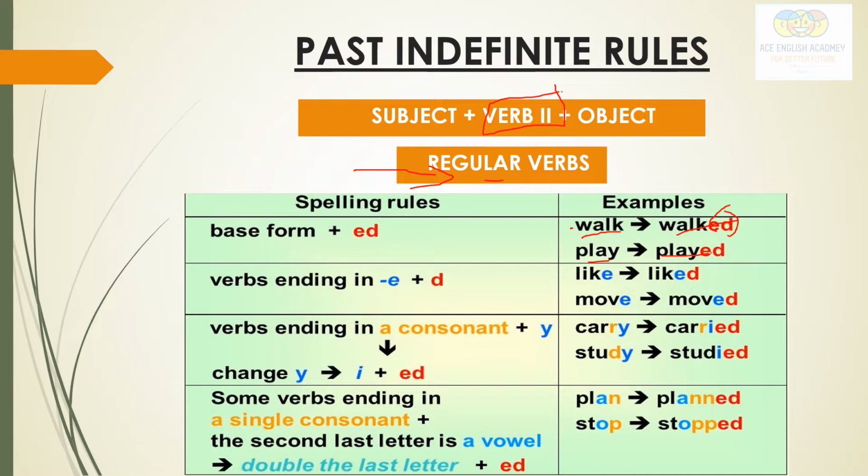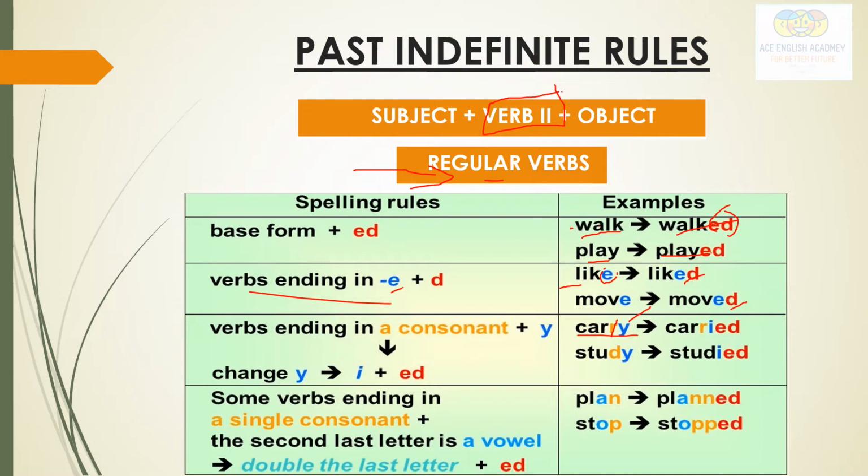See here, verbs ending in e. Any verb which ends with e, we just have to add d, like move, we just added d. Verbs like carry, in which the second last letter is a consonant and the last is y.